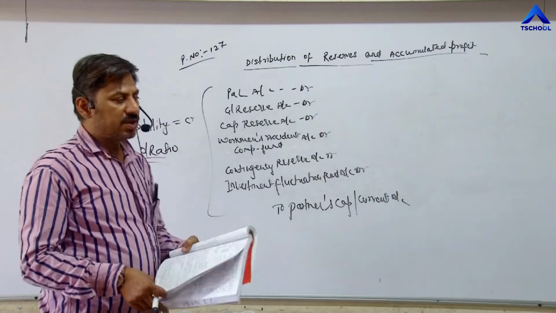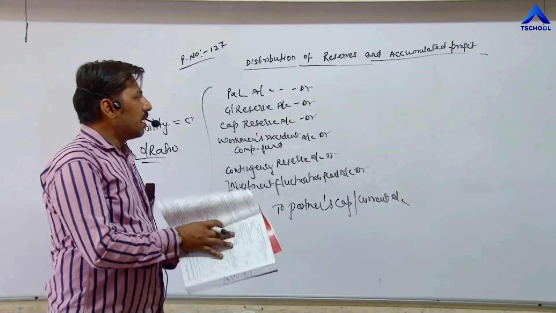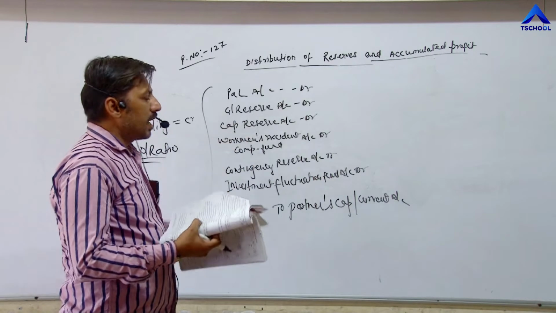Now the second topic is in the same part. These are all accumulated profits.